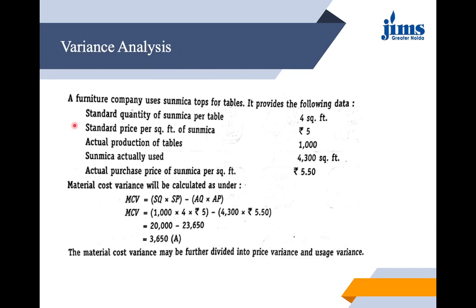Here is a very small numerical. Standard quantity is given as 4 square feet, standard price as ₹5, actual production 1000. Sunmica used 4300 square feet, and actual purchase price of sunmica is ₹5.50. Material cost variance can be calculated. Simply we have put up the values here: standard quantity, standard price, and here your actual quantity and actual price, and finally we are able to obtain an adverse variance of 3650. Now let us see the further parts.